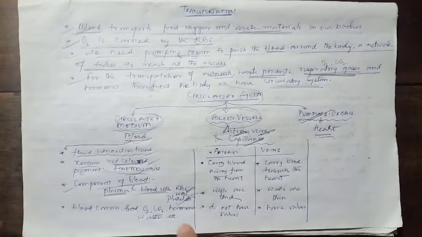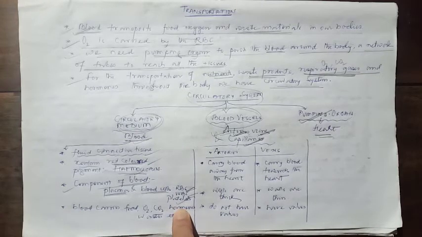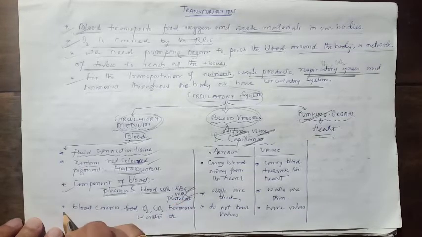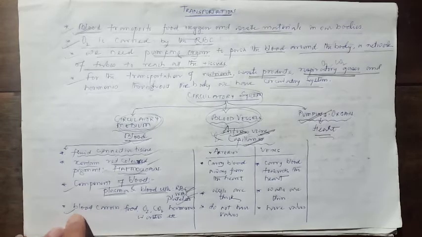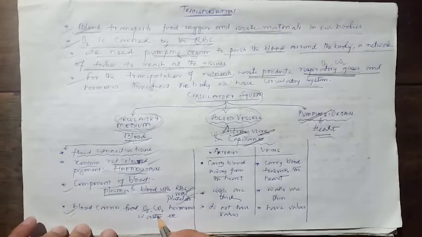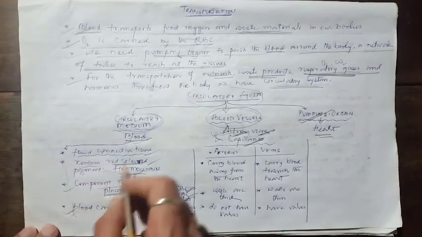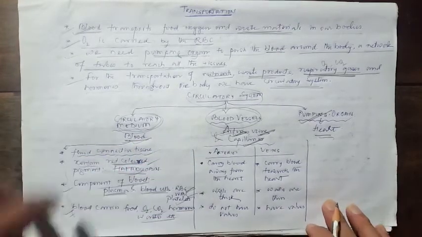If we get cut somewhere in our body, the blood oozes out of it. After some time, we can see the blood stops. So the blood flow stops because of the presence of this component, the platelets. So platelets help in blood clotting. Next point, blood carries oxygen, carbon dioxide, hormones, wastes, etc. So these are the important points about the blood.